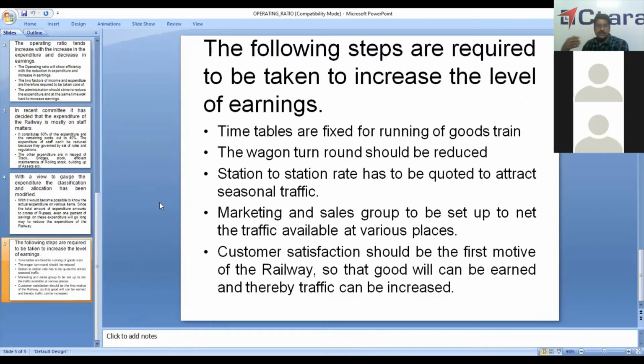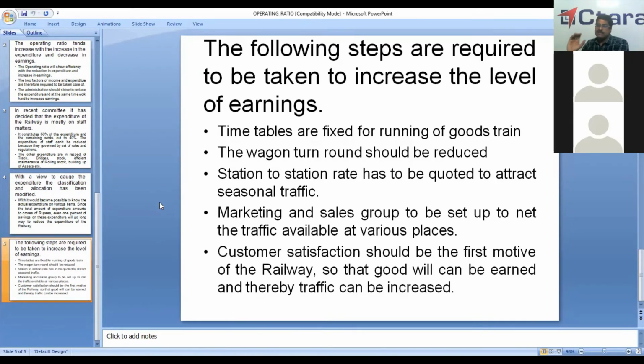Basically, we should not compare the operating ratio of South Central Railway with some other railway. Suppose you take the operating ratio of South Central Railway, it's around 87.55. If you take the operating ratio of East Coast Railway, it will be around 65 or 66. And if you take North Frontier Railway, it will be around 320, 330 like that. So you should not compare the operating ratio of one railway with another and say that railway is not efficient. It depends on many more factors.